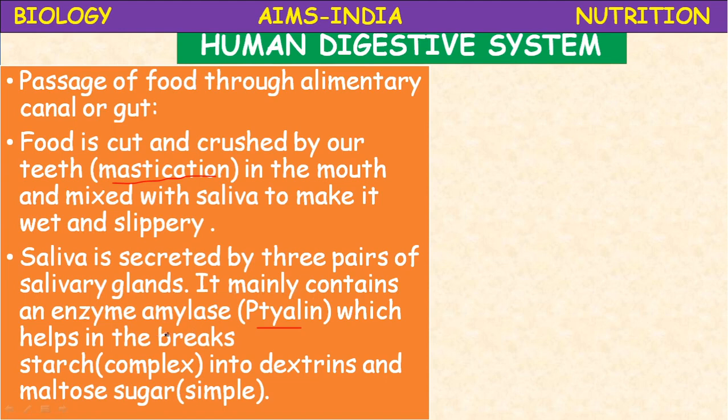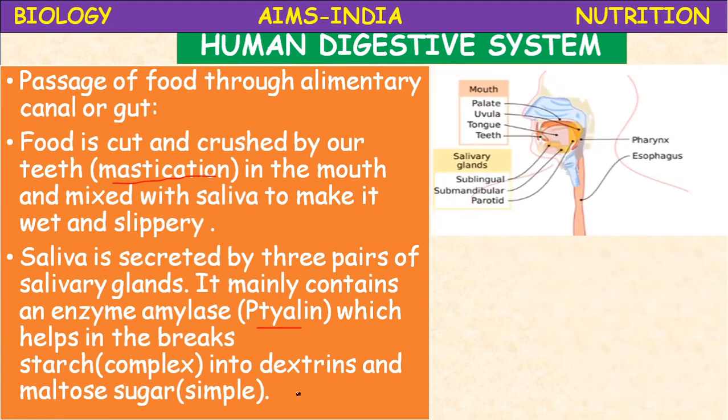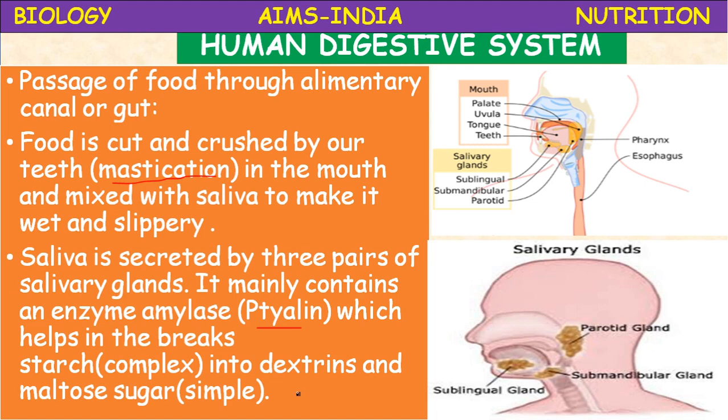It mainly contains an enzyme amylase or salivary amylase. It is also called ptyalin. What is the function of ptyalin? Ptyalin helps in the breaking of starch, which is complex, into dextrins and maltose sugar, which are simple. This means partial digestion of the food material takes place in the mouth, or the digestion of food starts in the mouth itself.